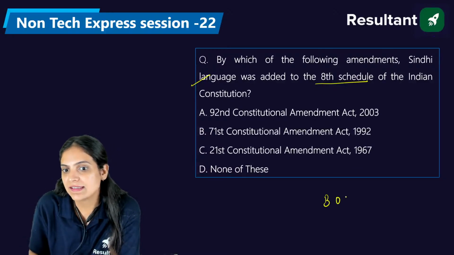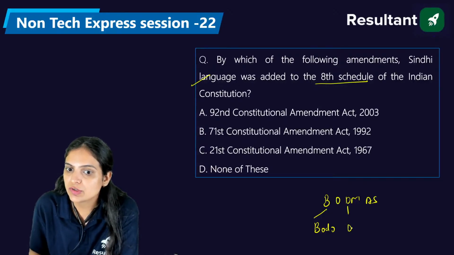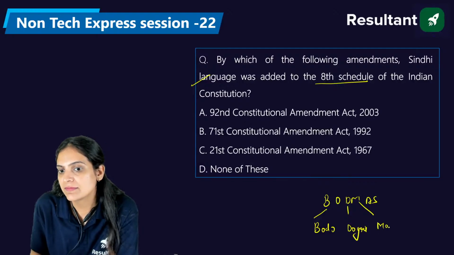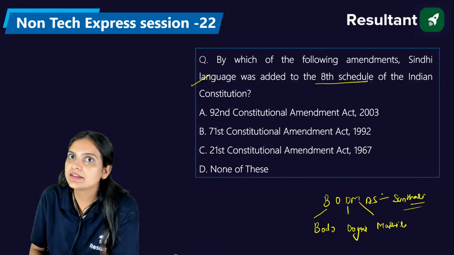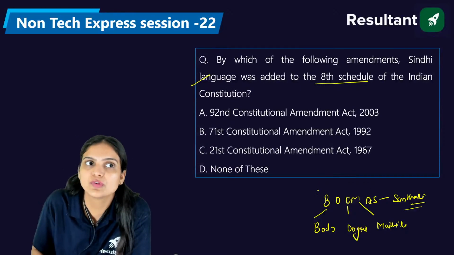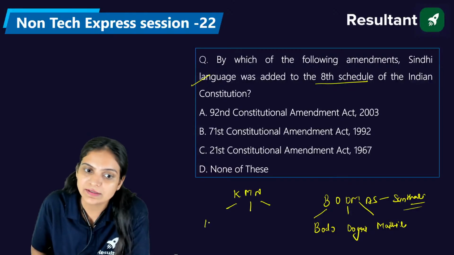So we have BODMAS. I always say that please remember these mnemonics also. From B we have Bodo, from D we have Dogri, from M we have Maithili, and from S we have Santhali. These are the languages which we added to the 8th Schedule of the Constitution. And we have KMN, that is Konkani, Manipuri and Nepali.